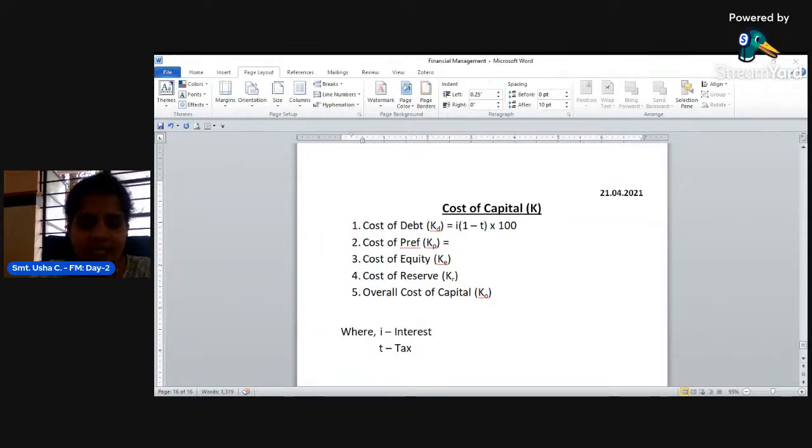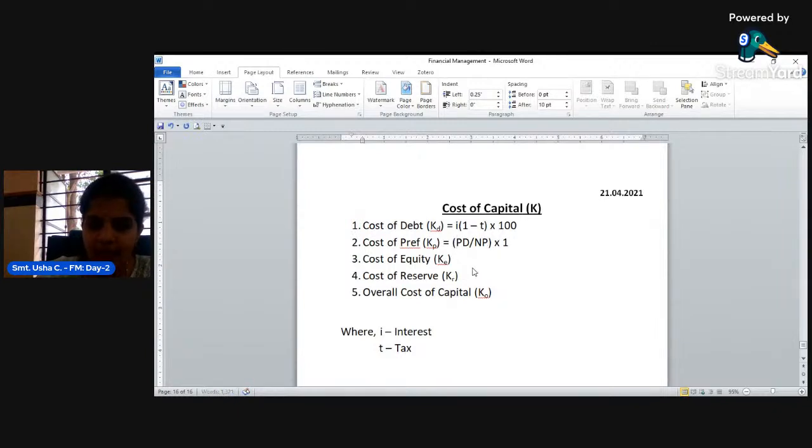With this fixed rate of dividend, the company can directly take that into consideration, or if the fixed percentage of dividend is not given, you can calculate using the formula: preference dividend divided by net proceeds